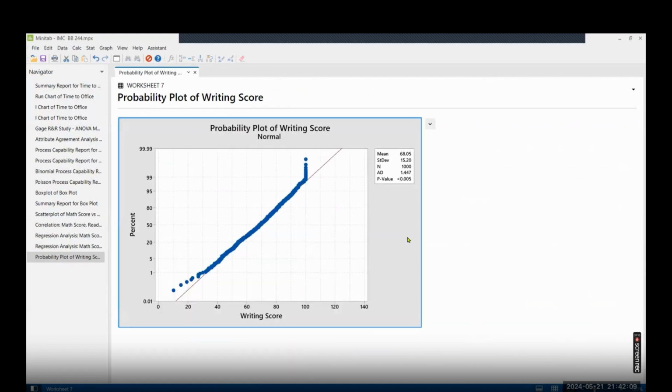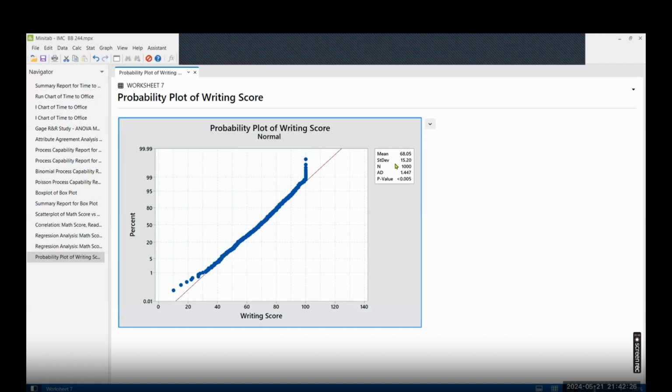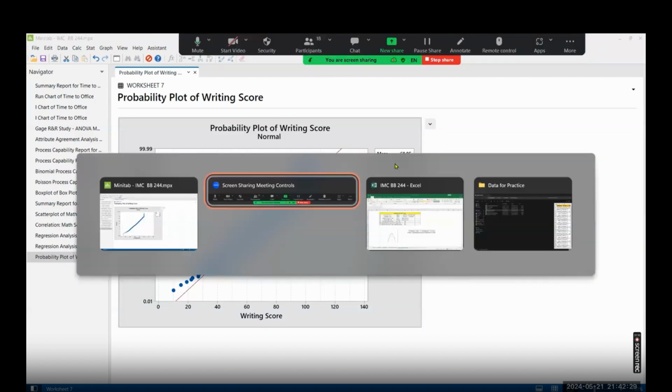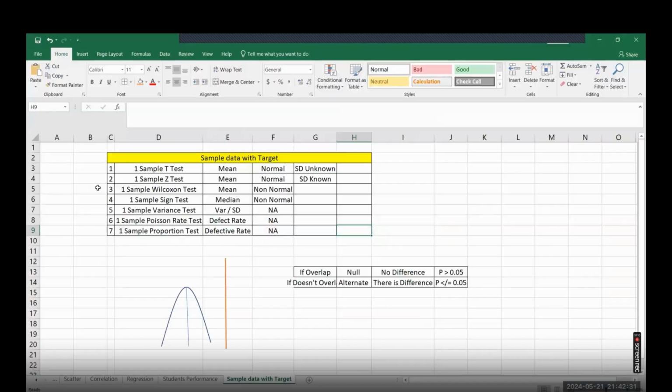Looking at this data, what do you say? It's normal or not normal? It is p-value less than 0.05. So this data is not normal. So whenever data is not normal, we generally perform the Wilcoxon test for the mean comparison and the sign test for the median comparison. Right?